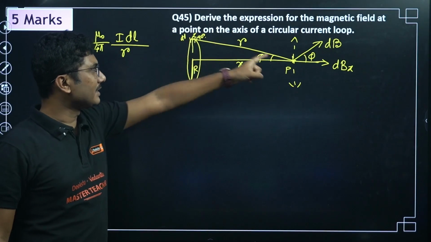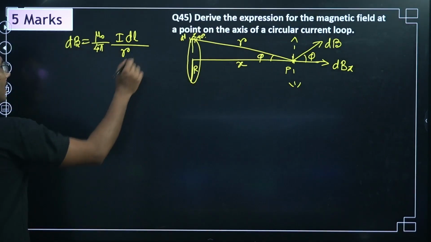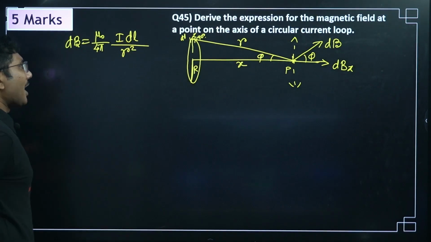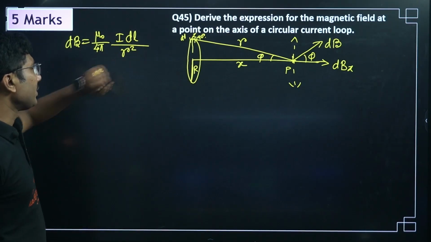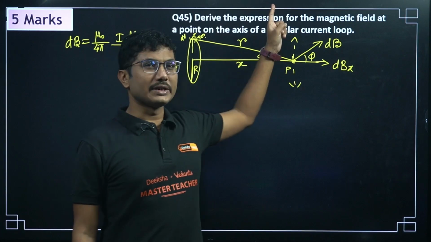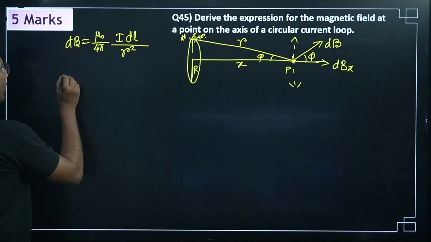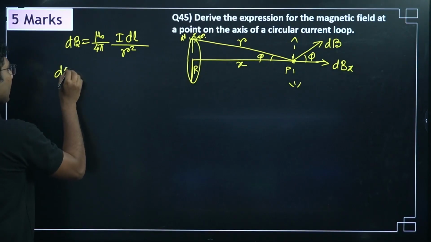R is the direct distance between the current element and the point, which is r. So this is the r square. This is the Biot-Savart's law. Simple Biot-Savart's law we have applied to calculate dB. But dB has two components, one along the y axis, one along the x axis. The y component we are not interested in. Only the x component we are interested in.